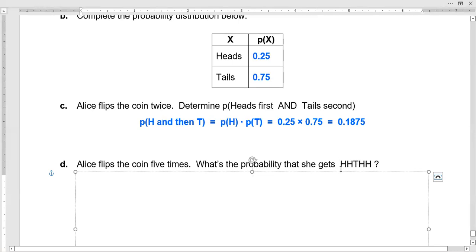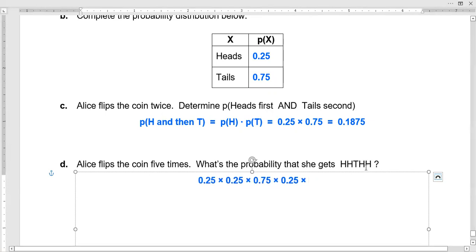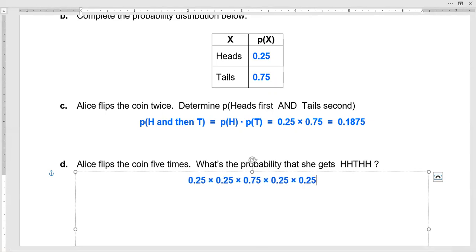So I'm going to take the probability of heads times the probability of heads times the probability of tails times the probability of heads and times the probability of heads once more. So whatever sequence of events we're looking to achieve, that's going to be the sequence of probabilities that get multiplied together.